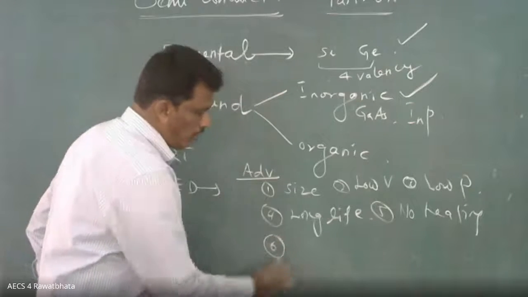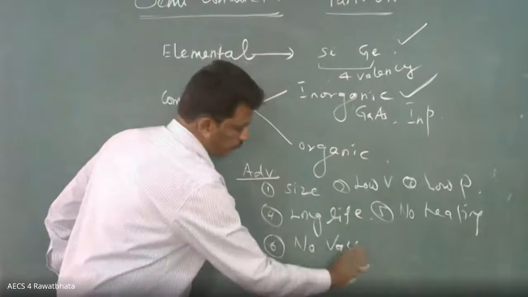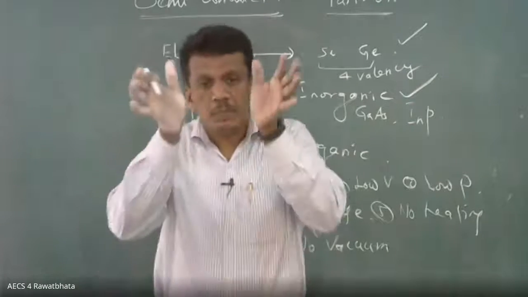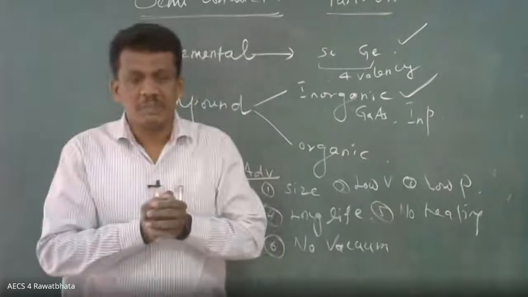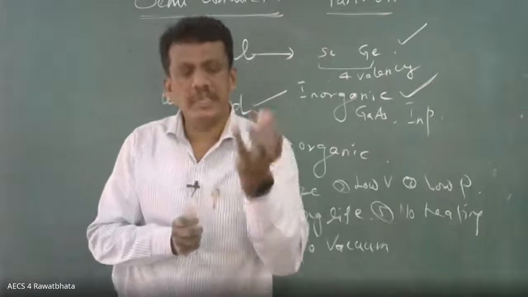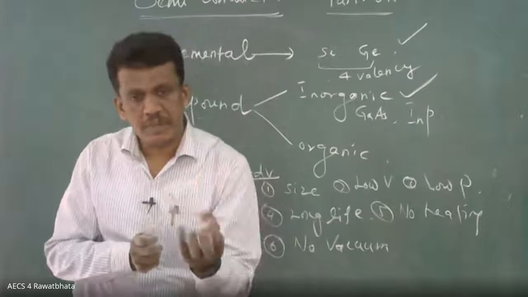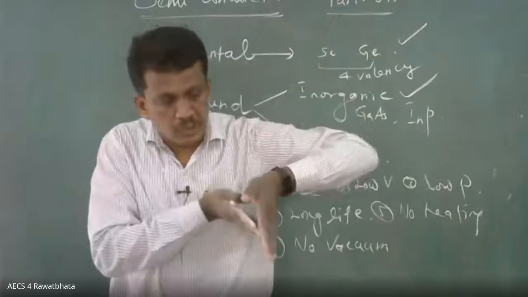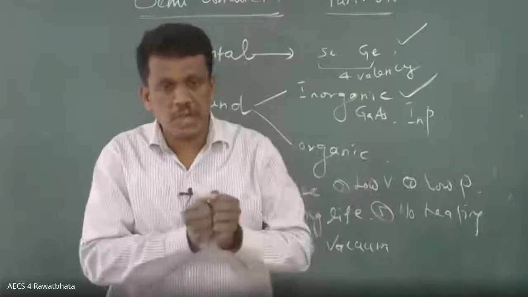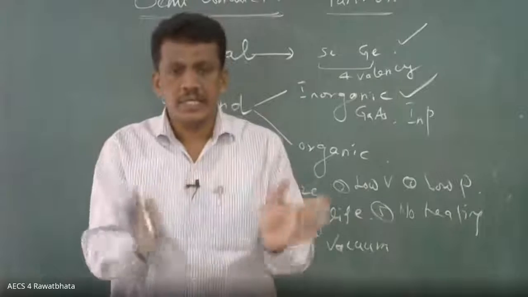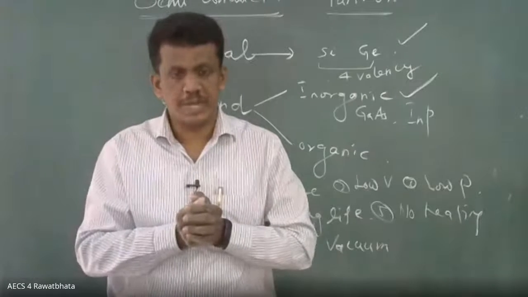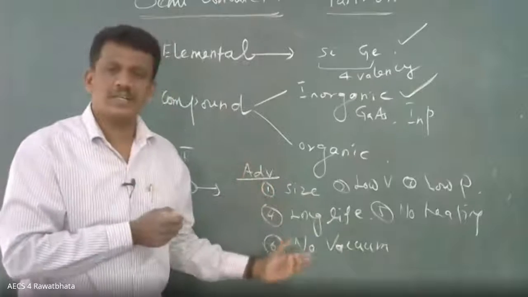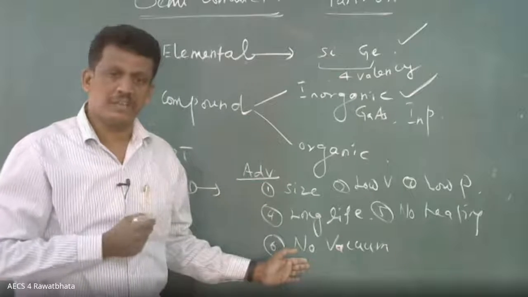Sixth point, no vacuum. Before semiconductor, what is required? It should be in vacuum only, because that is called thermionic emission. The filament is heated. When the filament is heated, it emits the electron. So electrons will move. The electrons should not move through any medium, otherwise there will be some interaction and other disturbance starts working. That's why it is applicable only in vacuum. But in this case, no vacuum in case of semiconductor.